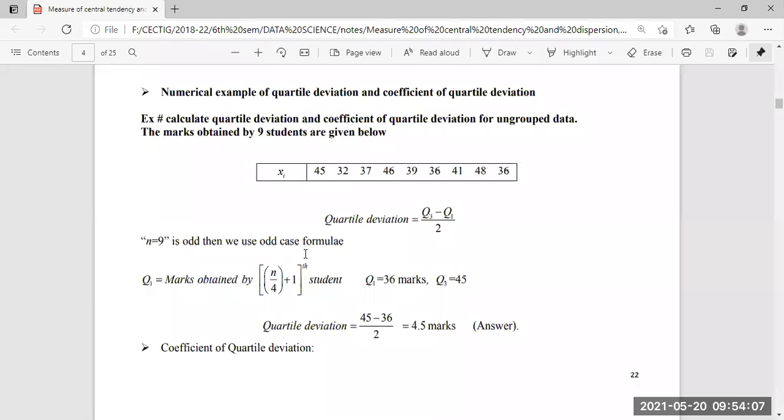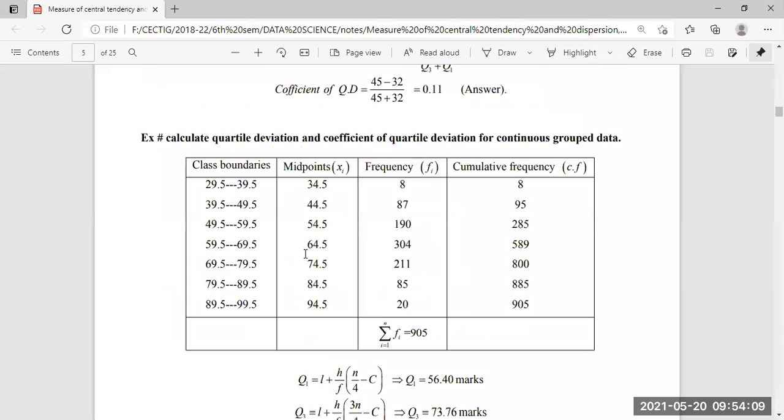Now, calculating the quartile deviation and the coefficient of quartile deviation for a continuous group of data. If we look at the table, we can see that previously we have seen these terms in class 12, in the problems of groups or graph charts.